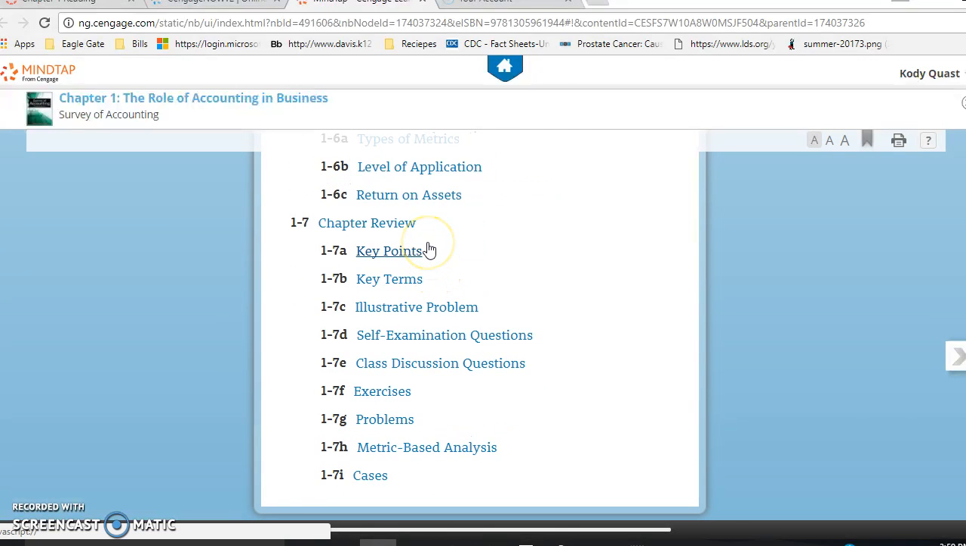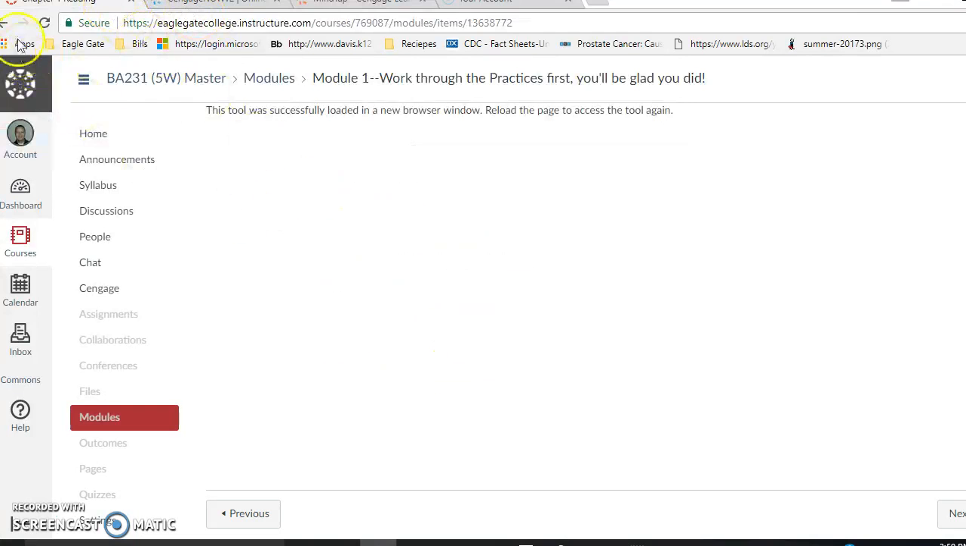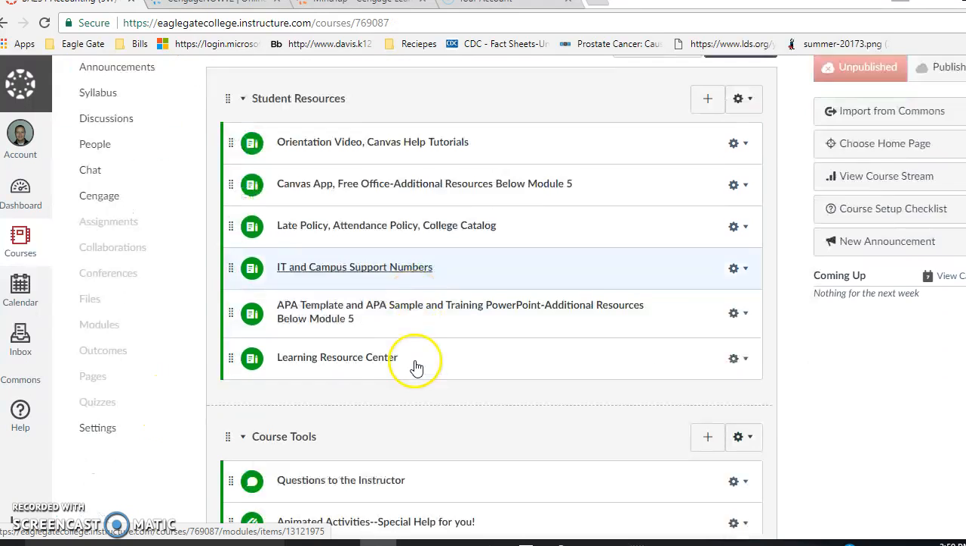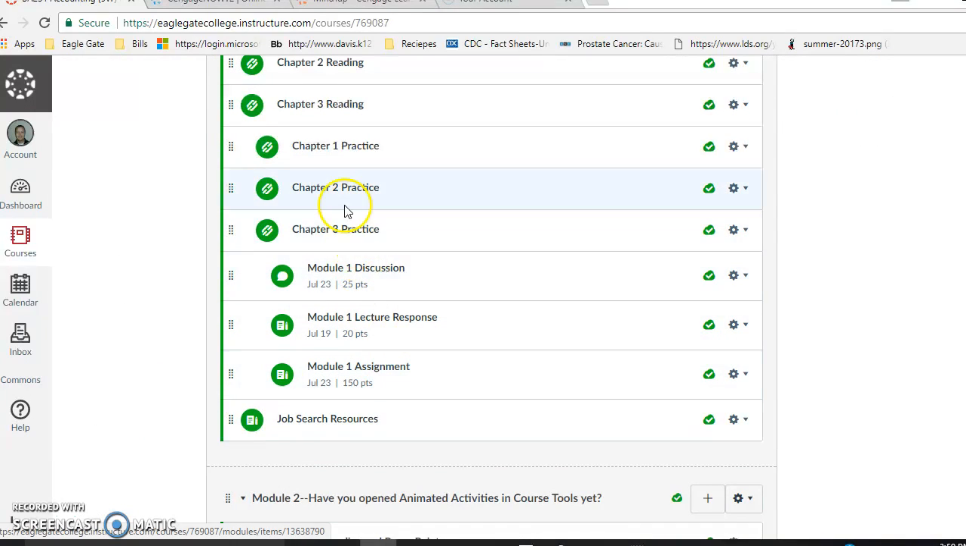Next, you're going to have your chapter review. These are always key. Go over your key points, your key terms, and then at the bottom, you're going to have your exercises and problems. So if you go back to the home page where we were at, or you can go to modules as it was showing right there, you'll scroll down, you'll see your Module 1 assignment.